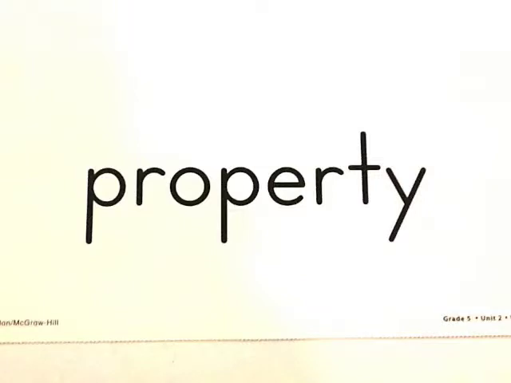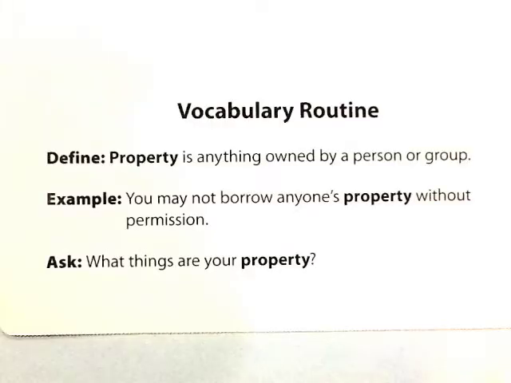Word 1. The word is property. Property. Go ahead, pause it. Write your word. All right, here is the definition for property. Property is anything owned by a person or group. Go ahead, pause that, write that definition.